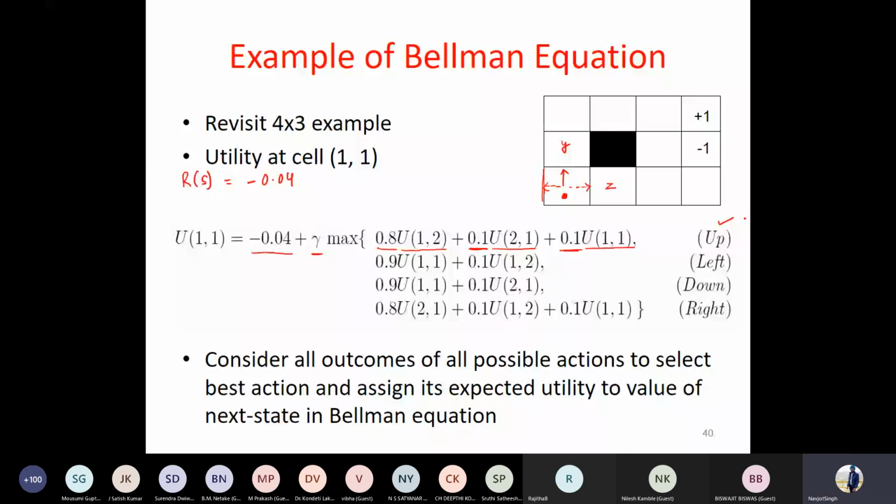So I'll get some numeric value over here, one value. I'm not sure whether moving up was the correct answer or not. I have to try the other actions also. So let's say you want to move left. Let's assume now left is your desired action.